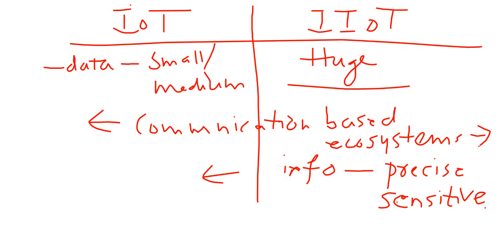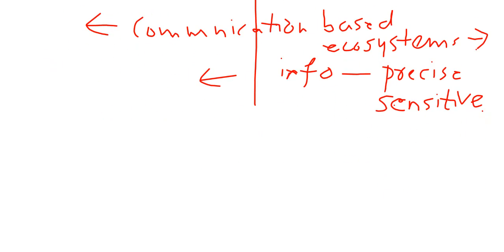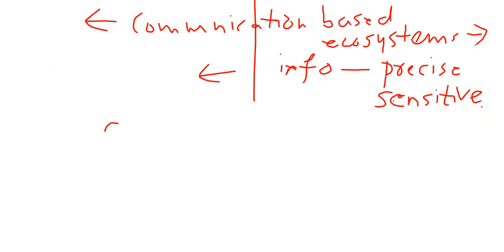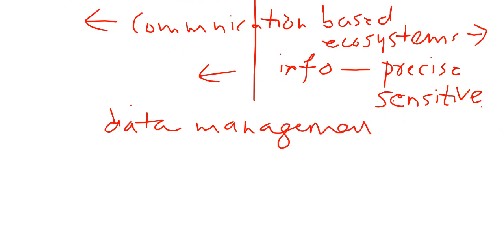The data management, the connectivity, the security, the use of the cloud, all those things happen in both scenarios, right? Data management, you have to give importance to security also, and you should give equal importance to connectivity also.